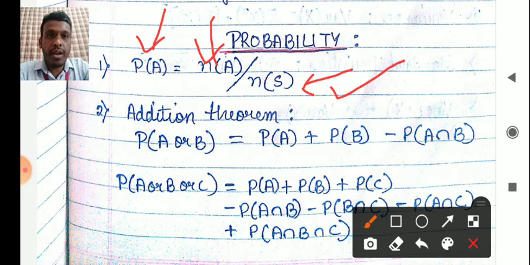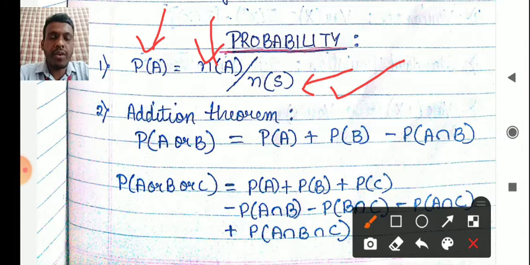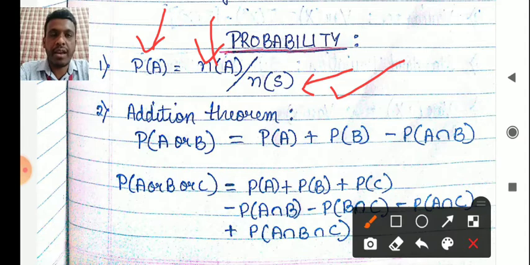Number of possible outcomes of event A, okay, divided by n of S, number of items in the sample space. So probability of A is equal to number of items in set A, that is number of outcomes of event A possible, divided by total number of outcomes, that is total number of possible outcomes, that is n of S. It is also equal to the number of items in the sample space.